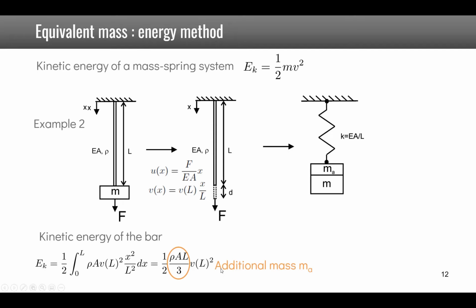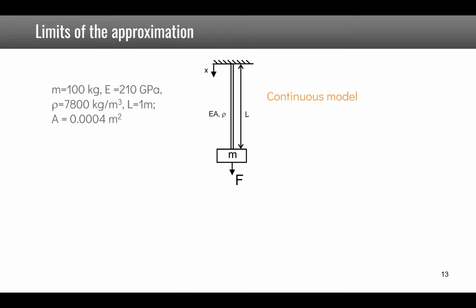This is again the additional mass, and note that rho A L is the total mass of the bar, so it's again 1/3 of the mass of the bar interaction. Now it is not always 1/3, but in this simple example it is. Now let's discuss the limits of the approximation.